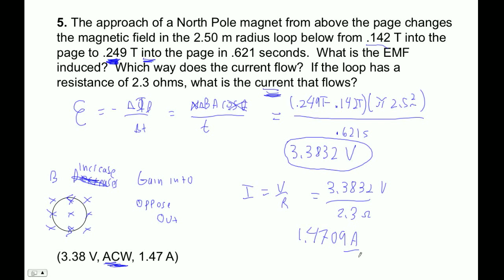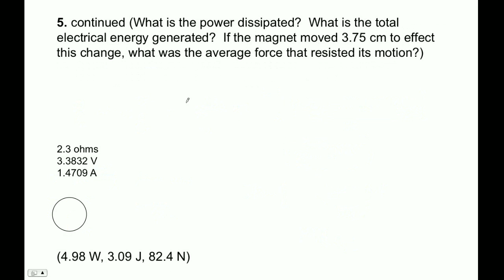And then there are all these other questions up here on the test, so let's go on and do those. What is the power dissipated? Here are our answers from before. For power I could use I squared R, or I times V, but I'm just going to choose V squared over R. So that's 3.3832 squared divided by 2.3.